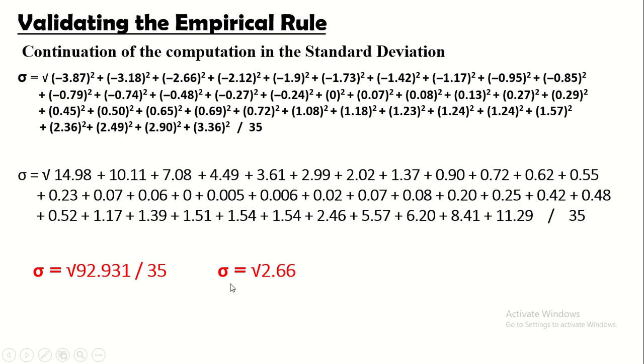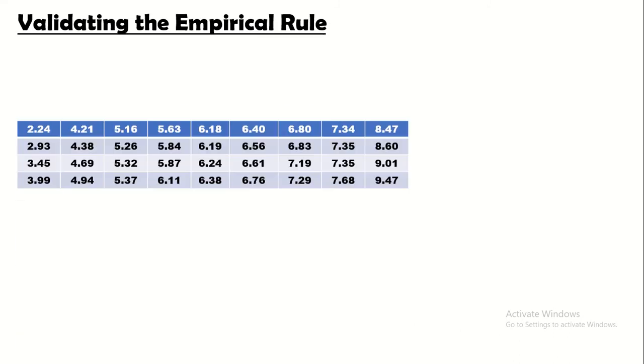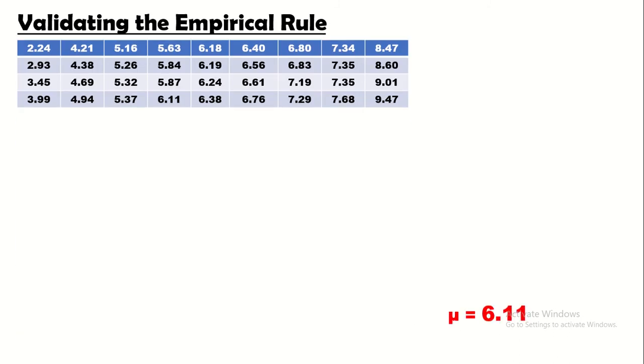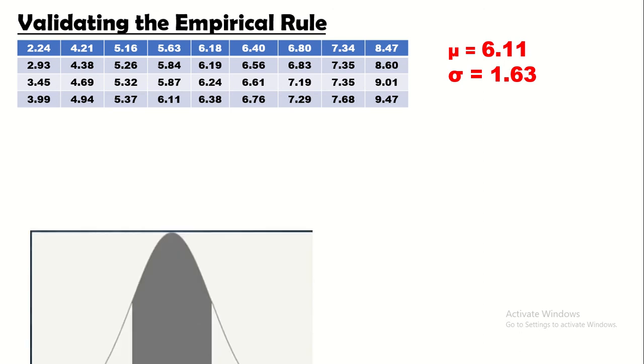Dinivide po natin ito, kaya naging 2.66. Next step, kunin natin ang square root ng 2.66. And that is, the standard deviation of a normal curve is equal to 1.63. Okay? So, nakuha na natin ang ating mean at standard deviation of the normal curve. Nandito pa rin tayo sa ating validating the empirical rule. We have the population mean and the standard deviation of the normal curve.